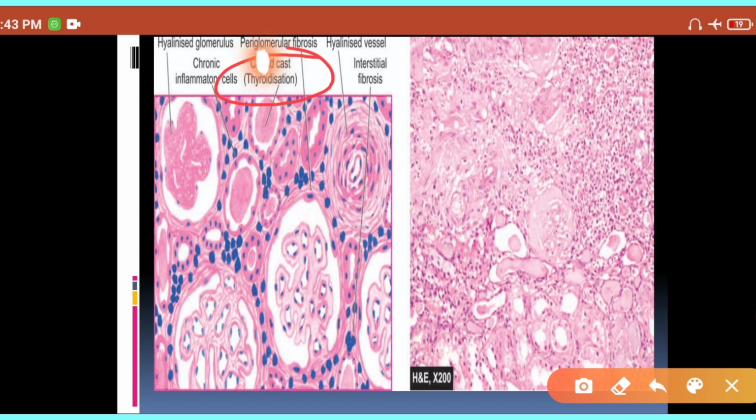Just see this diagram. Just see this tubule. You can see that in this tubule, you have eosinophilic hyaline material deposition. It looks like colloid. So that is known by the name thyroidization of the tubule. And it is the hallmark of chronic pyelonephritis microscopically. So that is the most important MCQ.